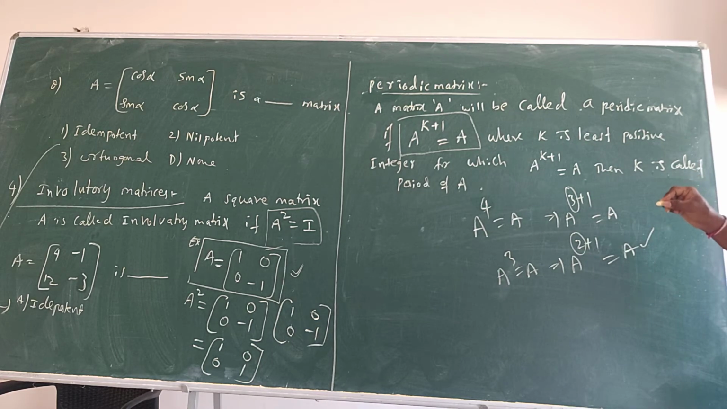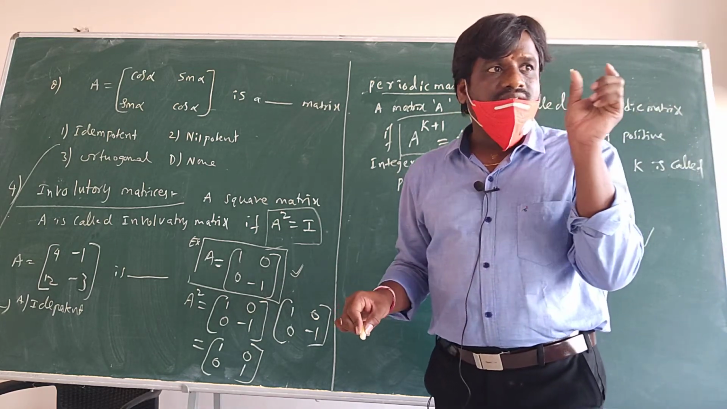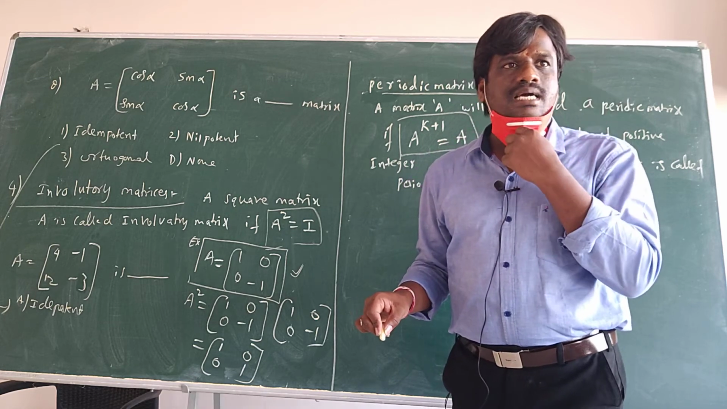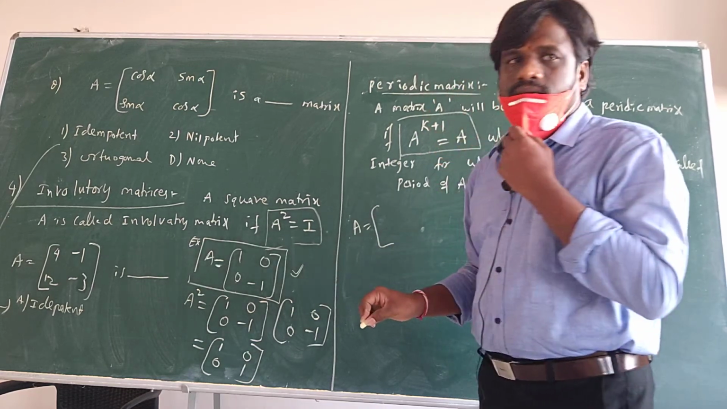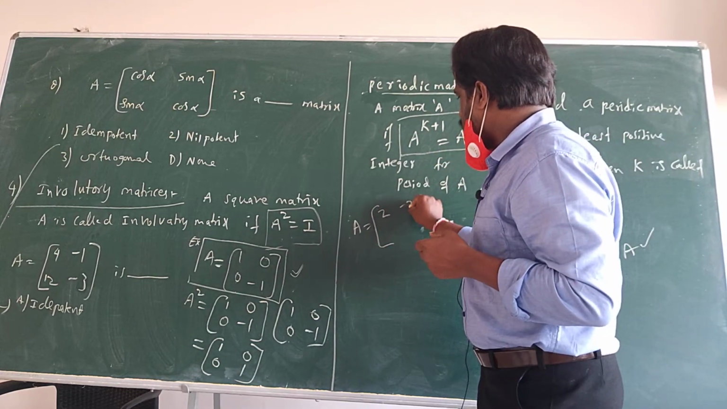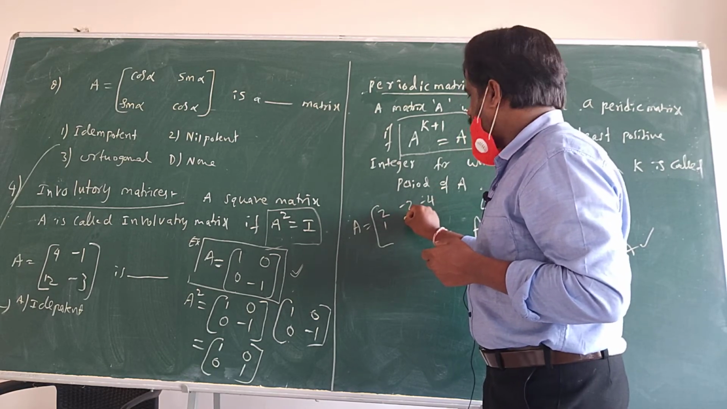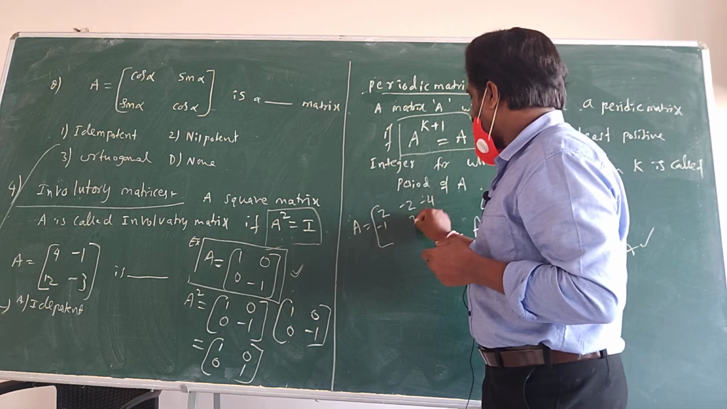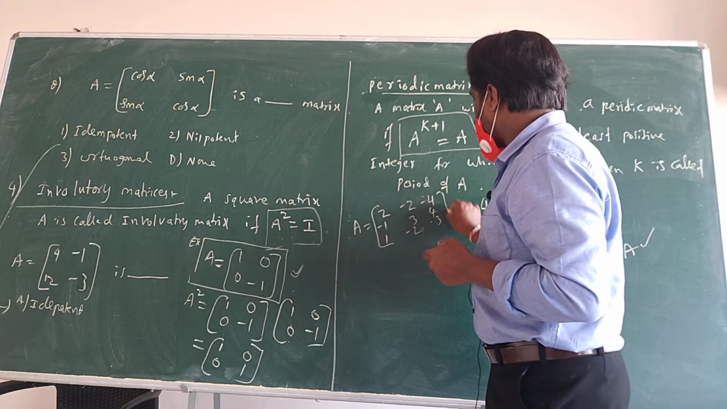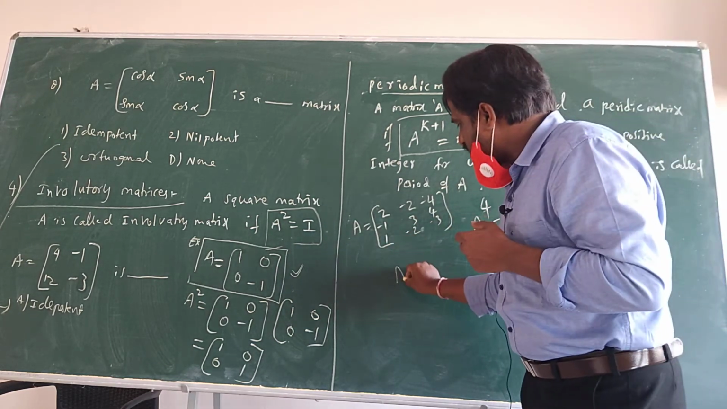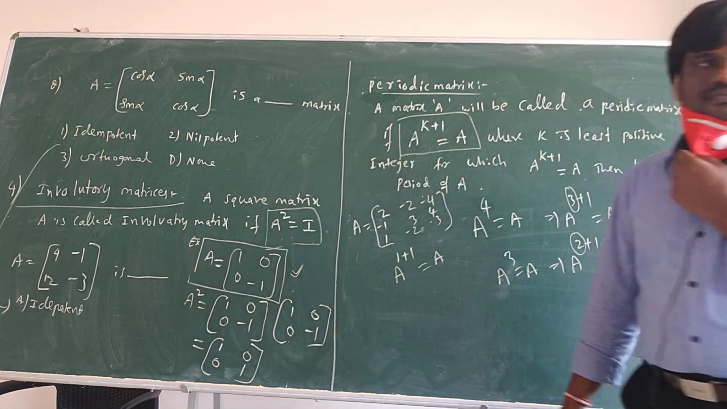Like the idempotent law. What is the idempotent law? A square equals A. The example I gave you for A square equal to A: A is equal to [2 -2 -4; -1 3 4; 1 -2 -3]. This matrix is there. You got A square, and A square means A power 1 plus 1 is equal to A, you got.